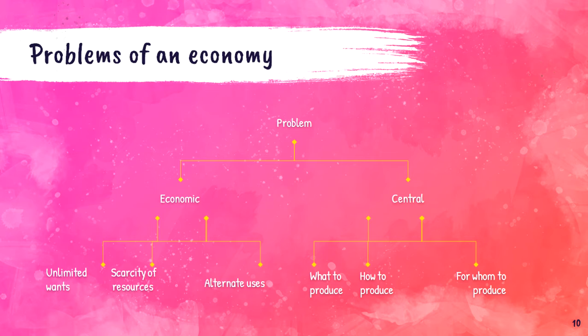Now, both these problems are very important questions that you have to understand and learn. The first problem, economic, can be asked under a 3 mark or 4 mark question, and the second problem, central problems, are asked under 6 mark questions or under 3 or 4 mark also. For the 6 mark question, your question will be: explain all central problems of an economy, where you have to explain about those three problems: what, how, and for whom to produce.